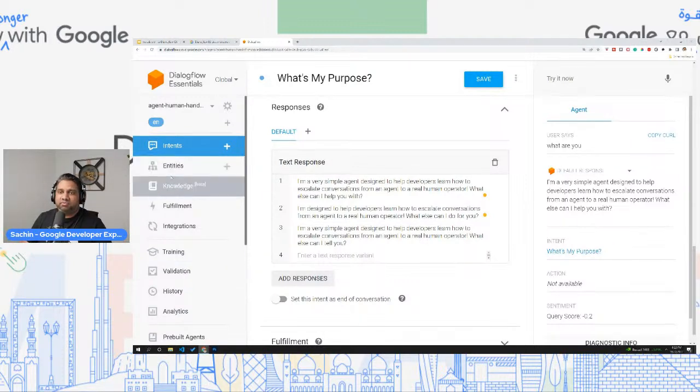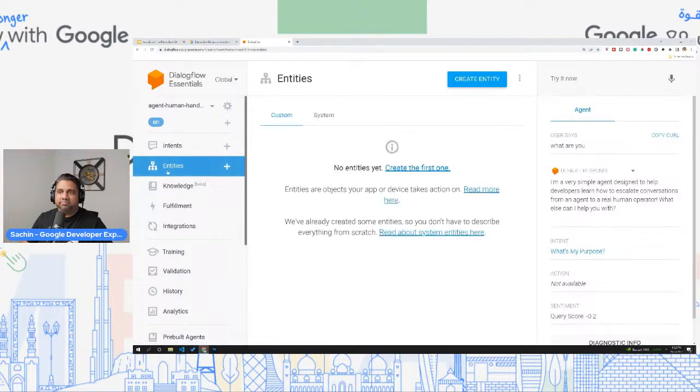Entities, as I said, you can use if you want to extract key information. For this specific agent, I have not created any entities for obvious reasons.